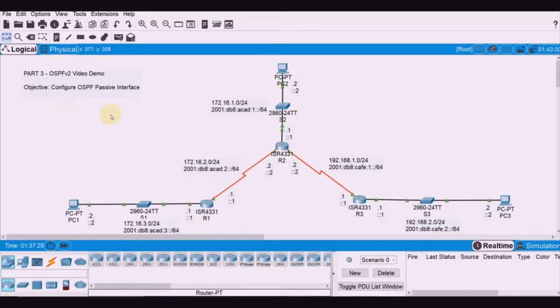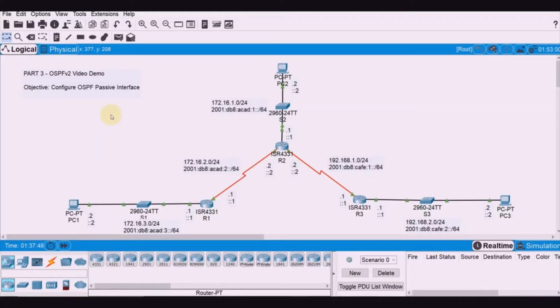Now, when you say passive interface, the passive interface command prevents routing updates from being sent through the specified router interface. This is commonly done to reduce traffic on the LANs as they do not need to receive dynamic routing protocol communication.